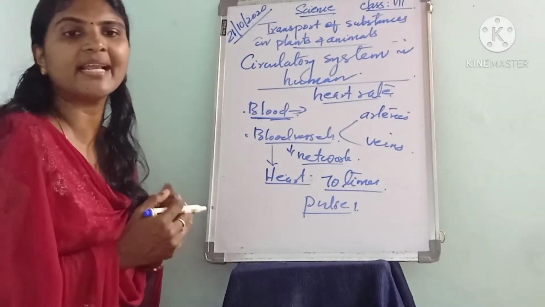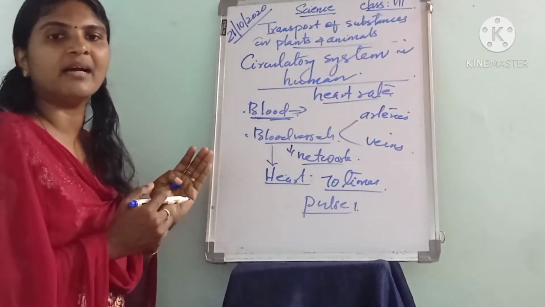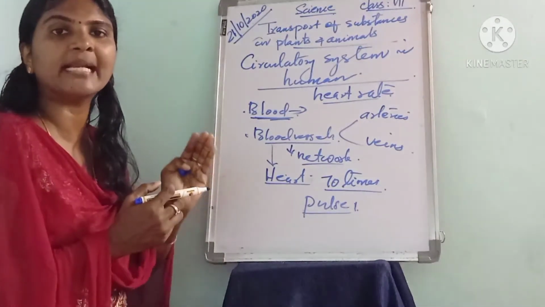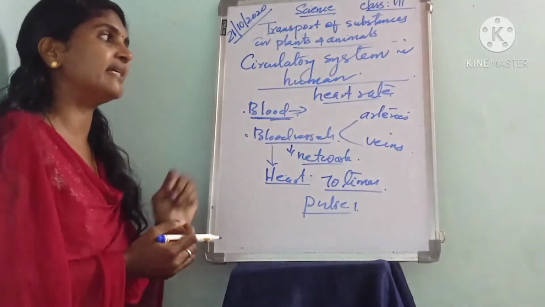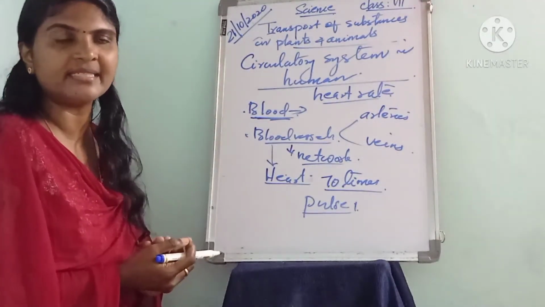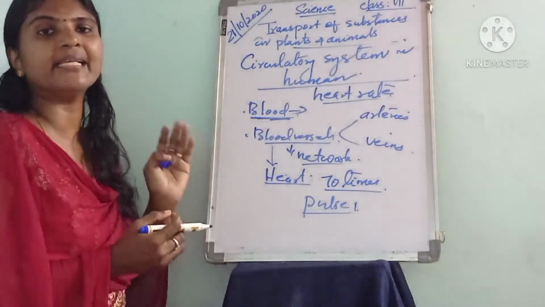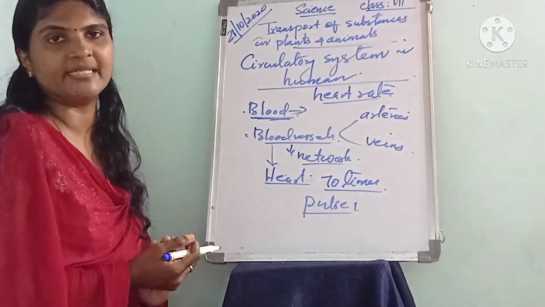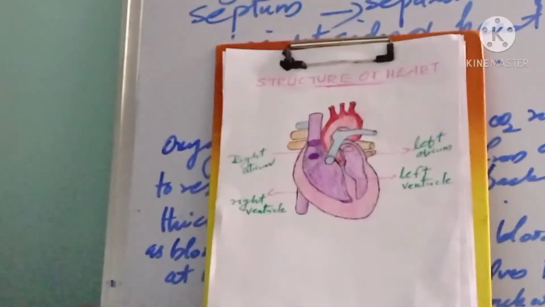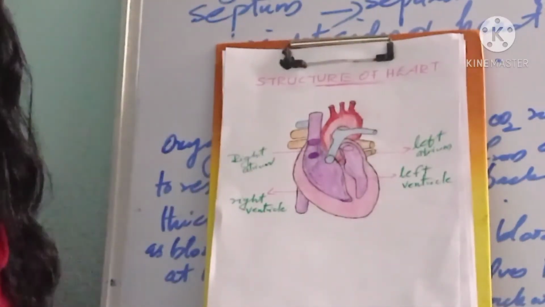What is heart rate? Heart rate means the pulse that counts per minute. The pulse that counts per minute is called the heart rate, and this heart rate indicates how fast the heart beats in a minute. Next, the structure of the heart.